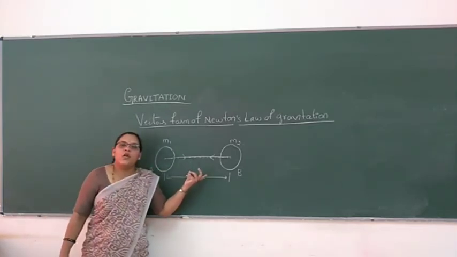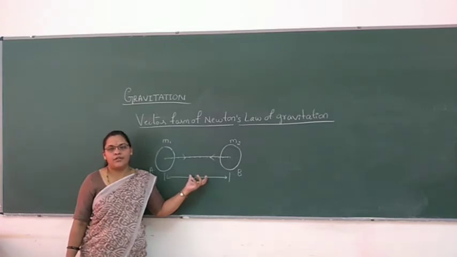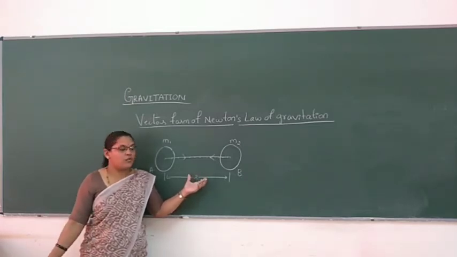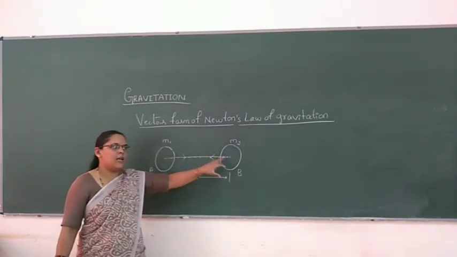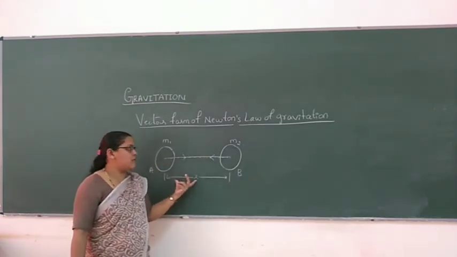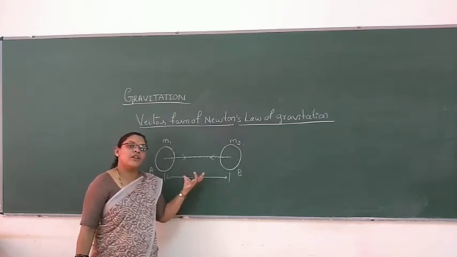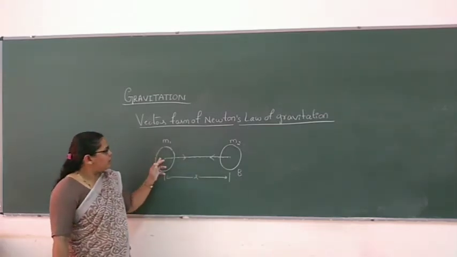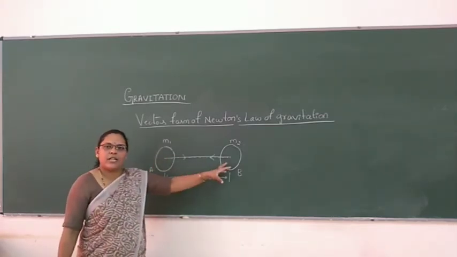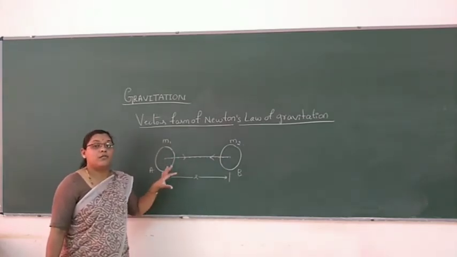As per Newton's law of gravitation, every body in the universe attracts every other body. So we have considered two bodies whose masses are m1 and m2, kept a certain distance apart. The most important thing is how the force of attraction takes place between the two bodies. It acts along the line joining the centers of the bodies, so gravitational force is also called a central force.